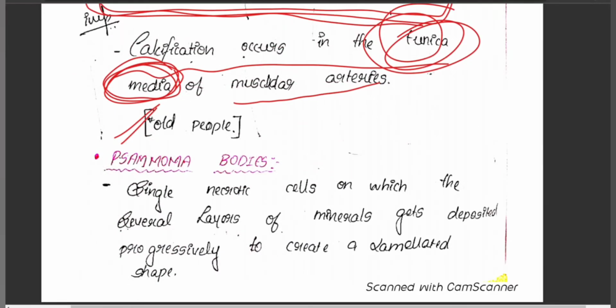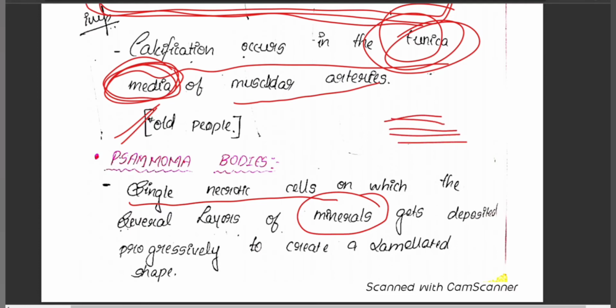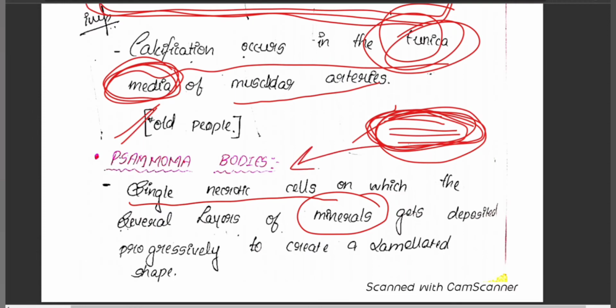Psammoma bodies. So, what do you mean by psammoma bodies? These are single necrotic cells on which several layers of minerals get deposited progressively to create a lamellated shape. There is deposition of minerals layer by layer, and it creates a lamellated shape, and this gets necrotized. These are called psammoma bodies.